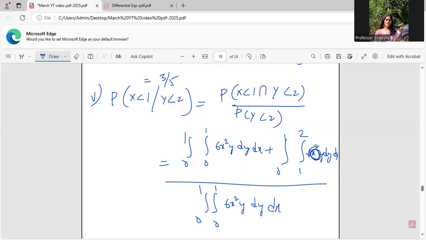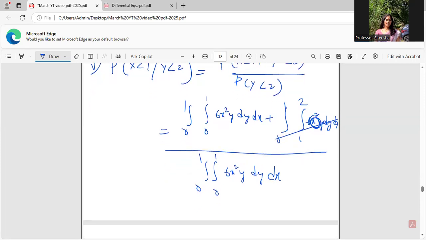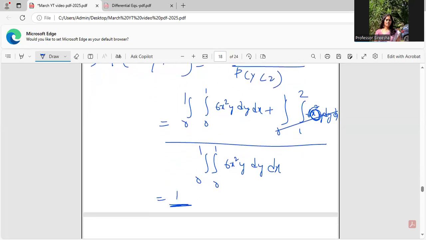Okay. And finally, I can clearly see this integrand is 0. These two are same. So this value turns out to be 1, guys. It's very simple and very interesting, provided you understand the terminology. It's all about understanding the terminology. That's why I've done some previous videos on the terminology. Do check them out before going to the problems. That will make your job simple. Yeah, thank you.